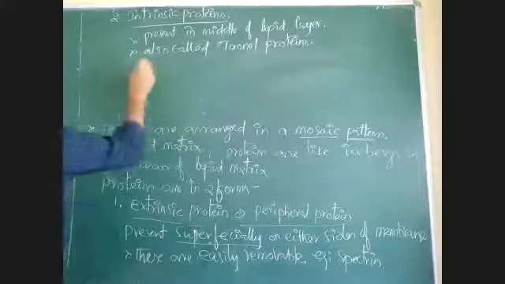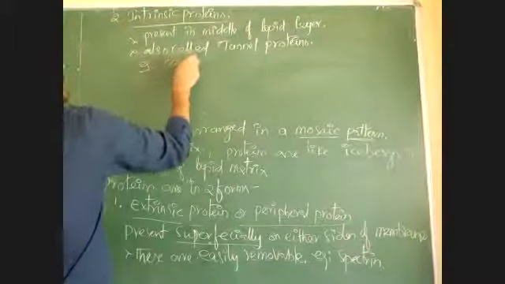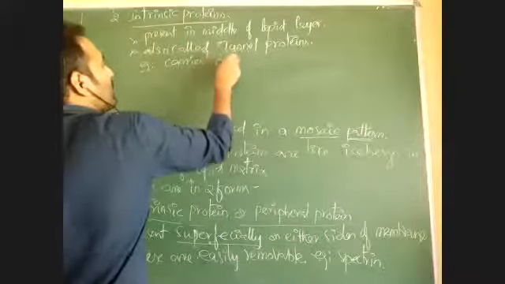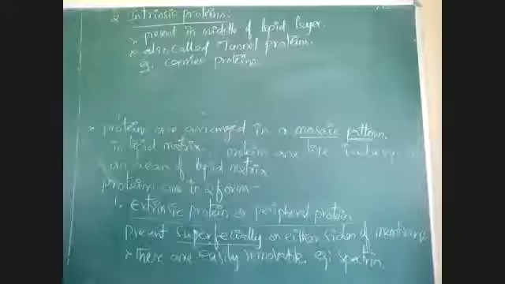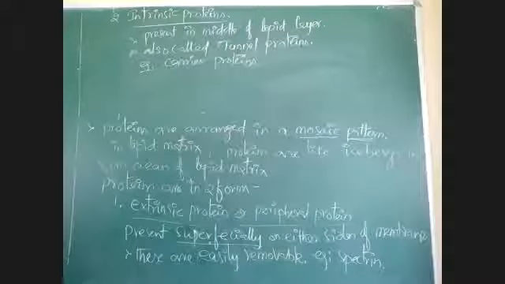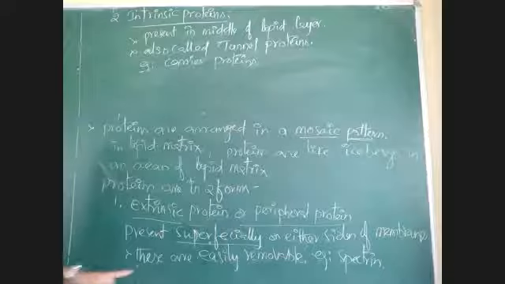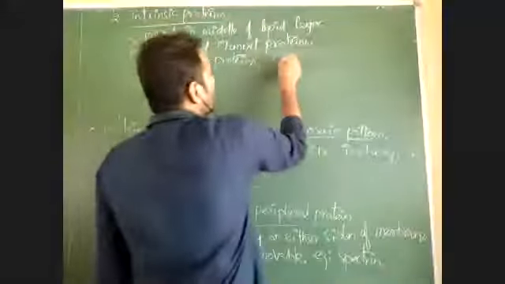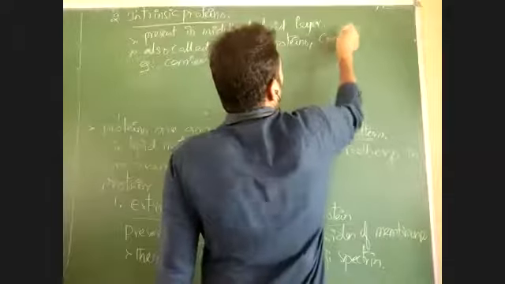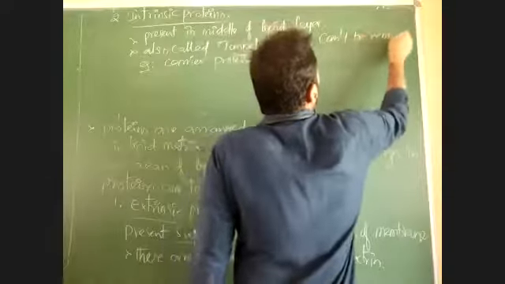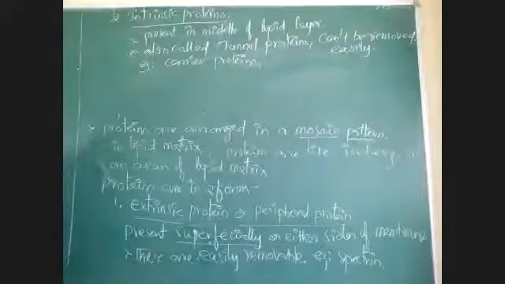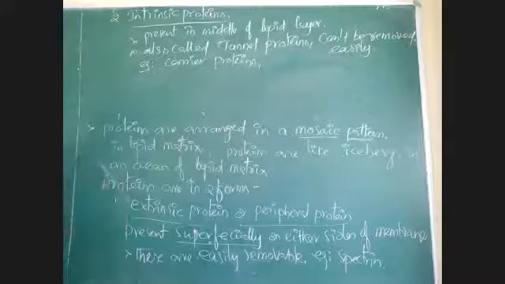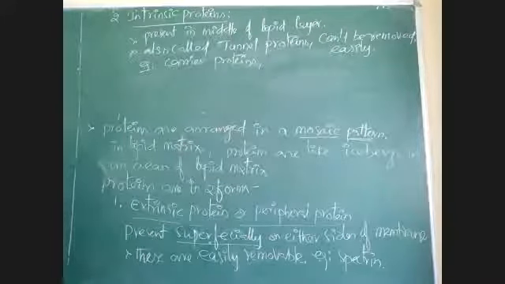Example: carrier proteins are those present at the center. Tunnel proteins cannot be removed easily. If this part is complete, then I will erase that and draw the diagram so that you can understand.